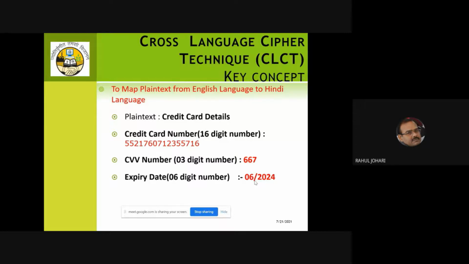So 06/2024. So the total data which I now need to protect using my CLCT technique is 16 digits of credit card number, 3 digits of CVV number, and the 6 digits of the expiry date of the card. So again, 16 plus 3 makes it 19, 19 plus 6 makes it 25. So 25 digits need to be protected using the technique. Now if I use a traditional technique like English, I will need to do mod with 26. But I can use my Hindi language technique. Hindi language offers, if you know, 52 characters, including consonants and vowels. So I can do mod not with 26 but with 52 then.